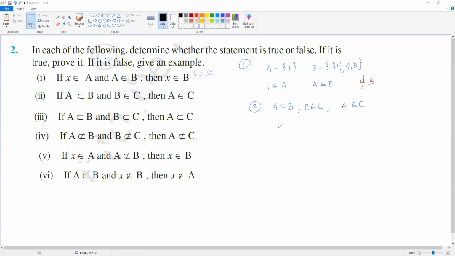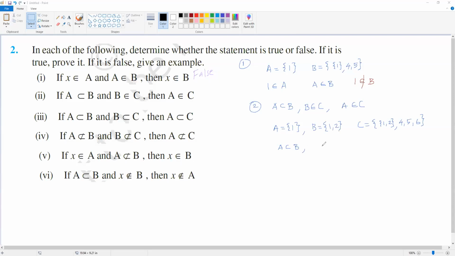Look, A subset of B means you can take your A as set {1}, your B as set {1, 2}. So you can see that A is a subset of B. Now you can take your set C as, let's say, set {1, 2, 4, 5, 6}.